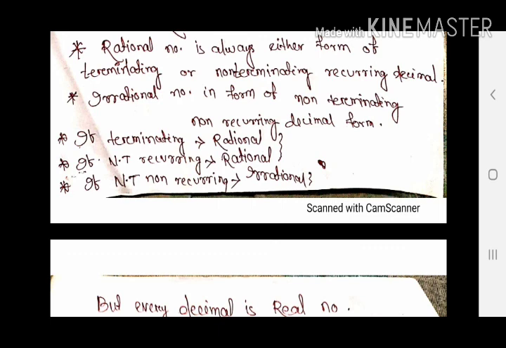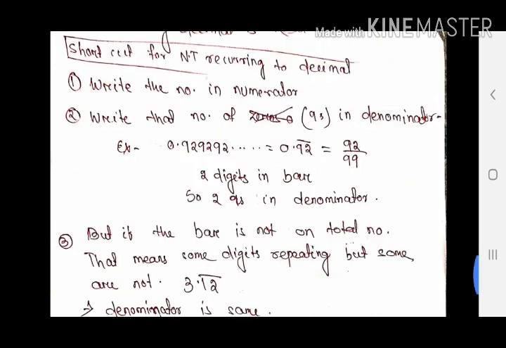Every decimal is a real number. If terminating or non-terminating recurring, rational. If non-terminating non-recurring, irrational. And both rational and irrational come under the domain of real number. So every decimal is a real number. So just recall, when we are converting case 2, means converting the non-terminating recurring to rational form, or the fractional form, or p by q form, there I said to remember something that I have encircled.